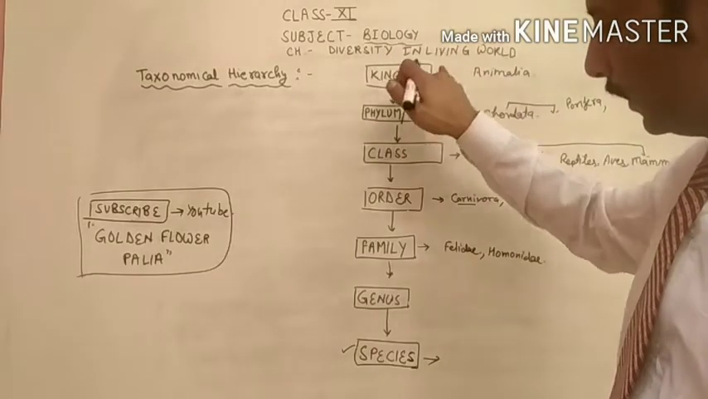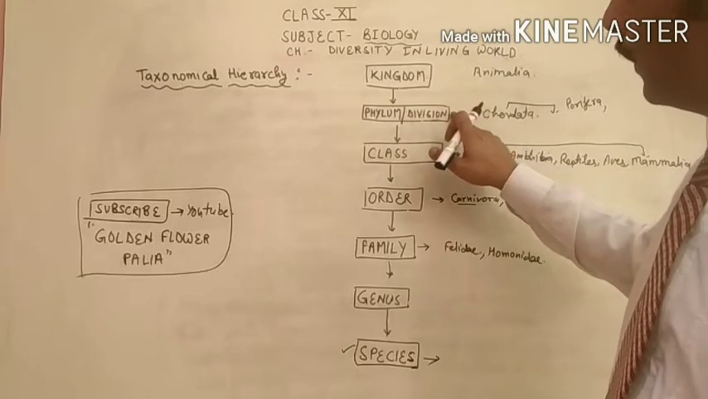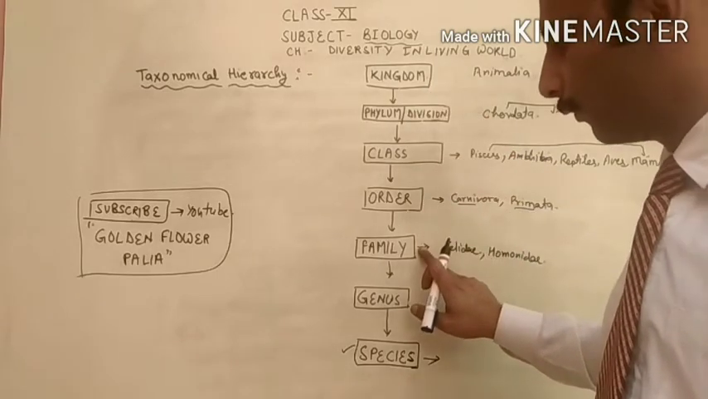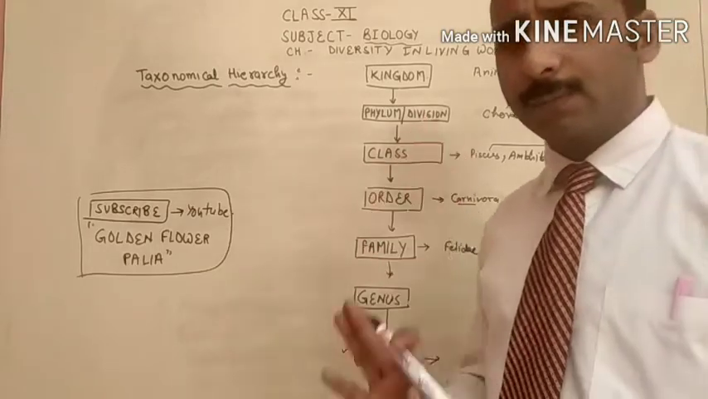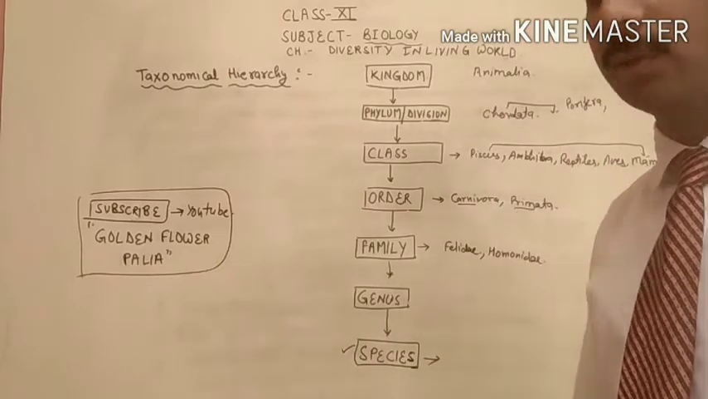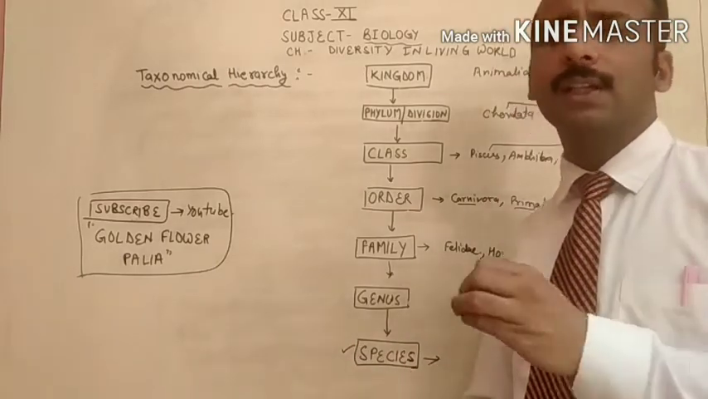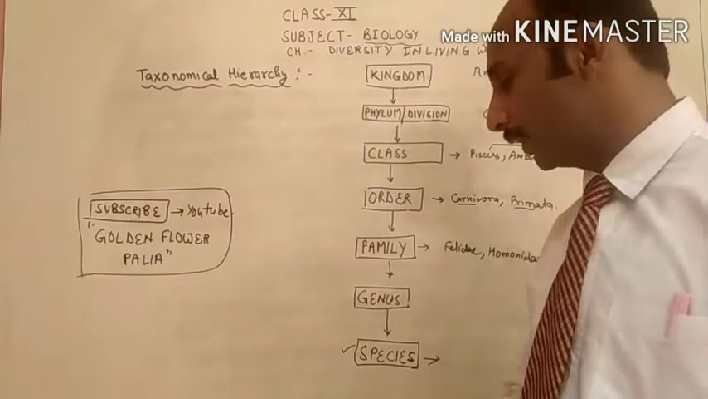So now you can study it in this form. Kingdom is the group of phyla. Phylum is the group of classes. Class is the group of orders. Order is the group of families. Family is the group of genera, and genus is the group of species. And species is the smallest group which cannot be divided. Species are very, very closely related organisms.